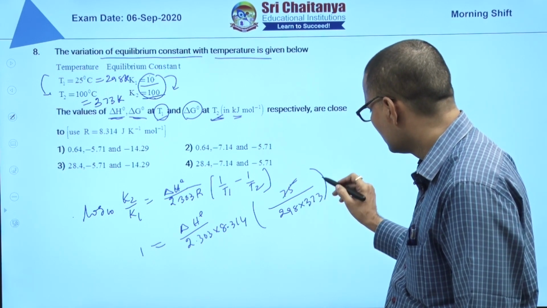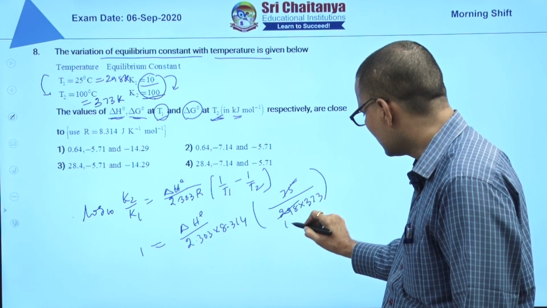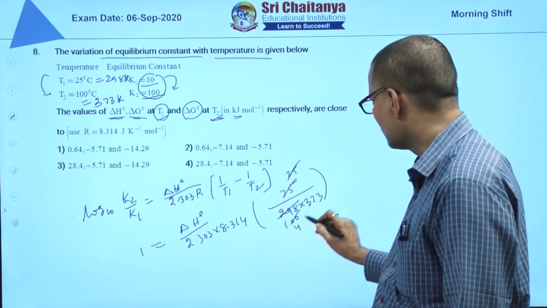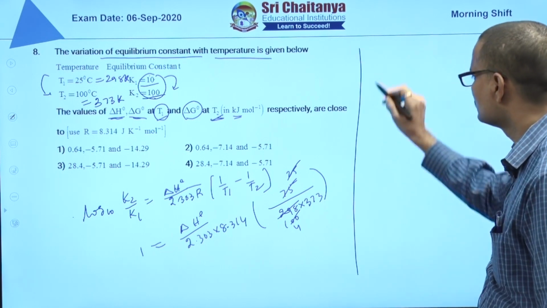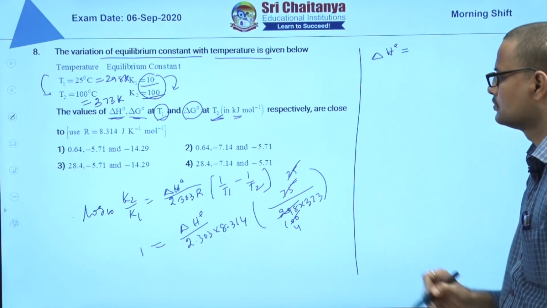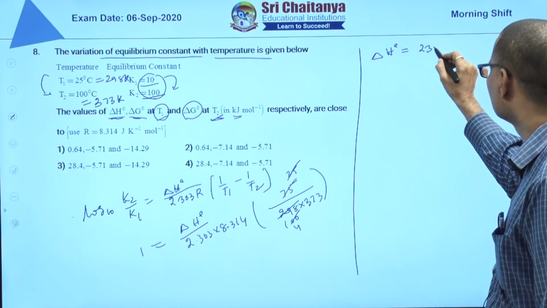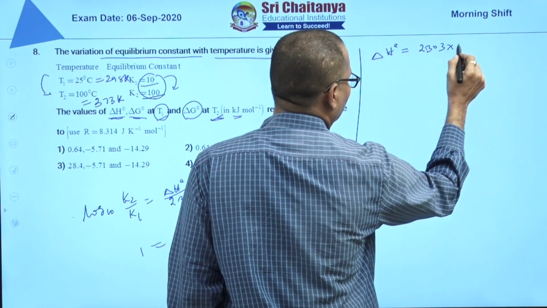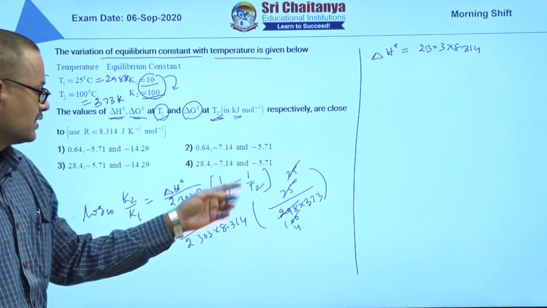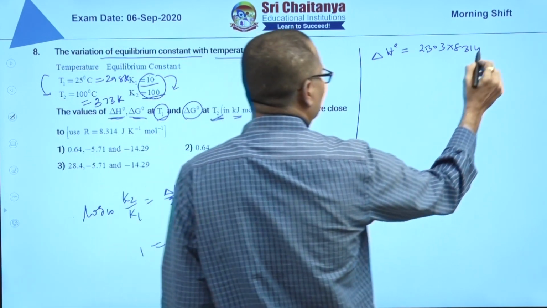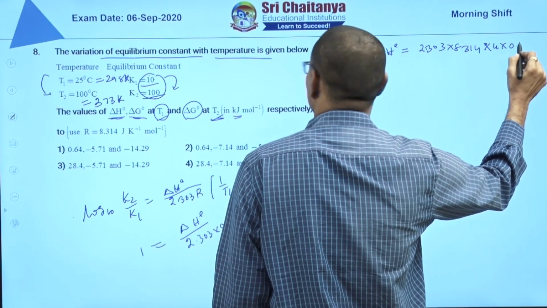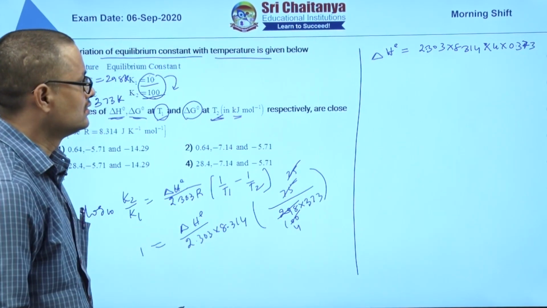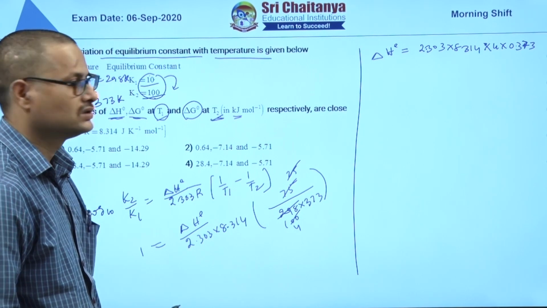So this you can take, this almost you can take 300, 325, 25 4, and as it is given in kilojoules, you can take delta H naught is equal to 2.303 into 8.314 into 4 into 0.373, you can write. 8.314 into 4 into 0.373.